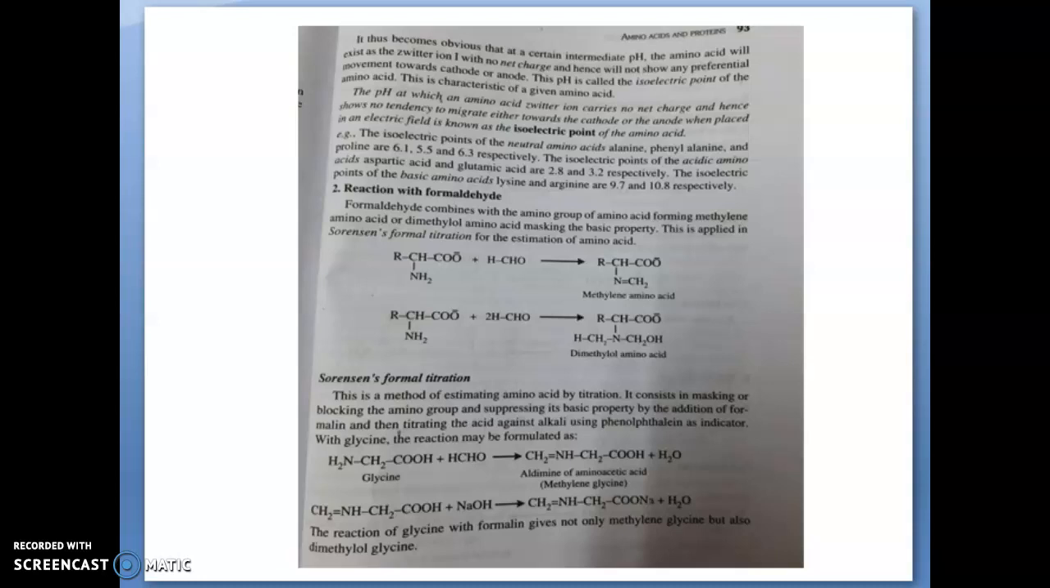The isoelectric points of the neutral amino acids alanine, phenylalanine and proline are 6.1, 5.5 and 6.3 respectively. The isoelectric points of the acidic amino acids aspartic acid and glutamic acid are 2.8 and 3.2 respectively. The isoelectric points of the basic amino acids lysine and arginine are 9.7 and 10.8 respectively. These are examples of the different isoelectric points of different amino acids.